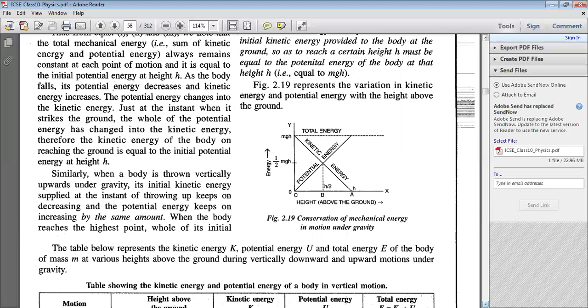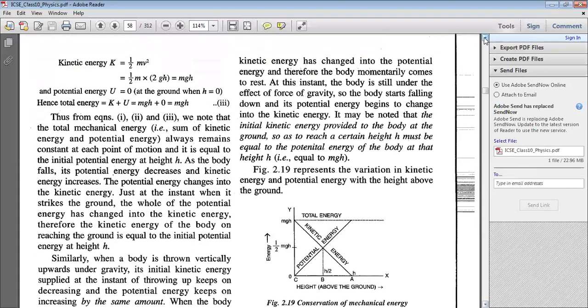as it acquires height, the potential energy goes on increasing because it is mgh, but the kinetic energy goes on decreasing and becomes zero when the body reaches a maximum height, and at that position potential energy is maximum. So all these conversions of energy from one form to the other can be represented by a beautiful graph, which you can see under figure 2.19, that is the conservation of mechanical energy.